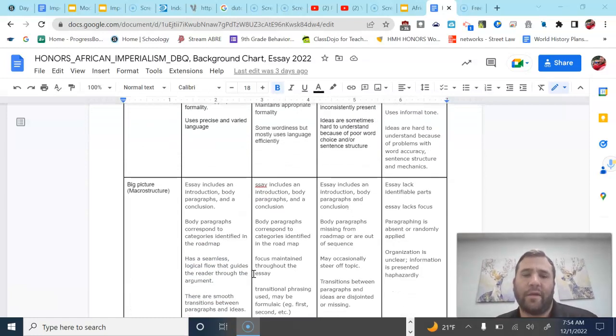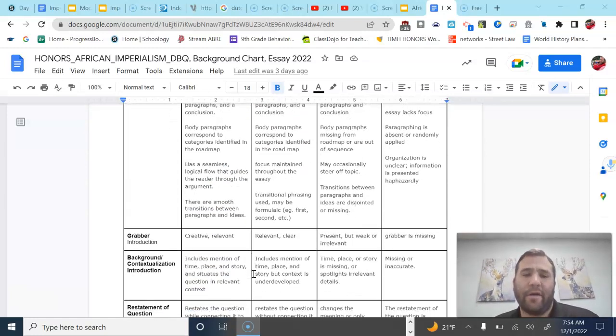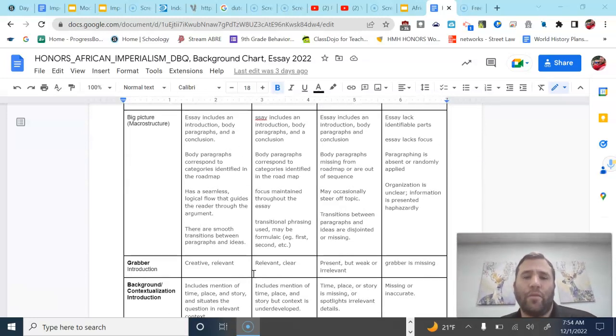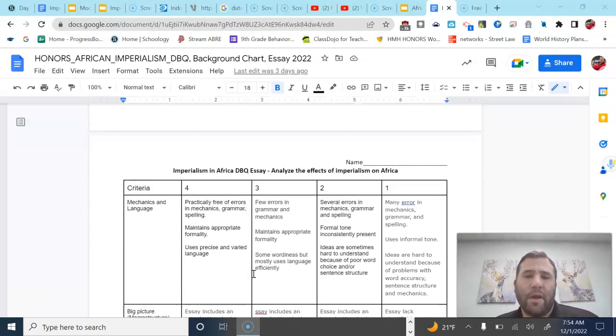Make sure you spell things correctly. You have the 5 paragraphs. You have all the things that you're supposed to have in there. All right, so look over the rubric before you submit it. Again, they are officially due tomorrow.